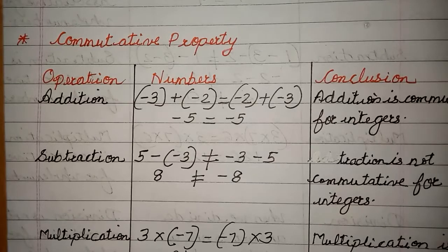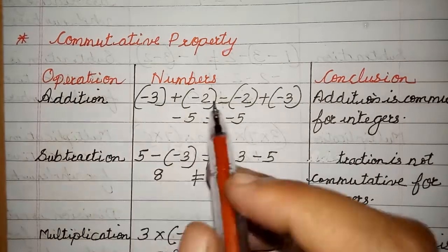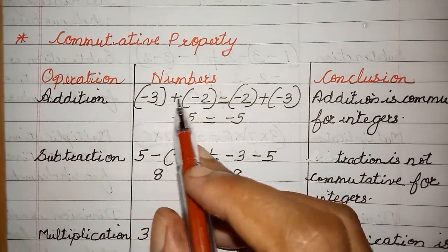Now let us do the second property, that is the commutative property. Commutative property, what does it say, children? You take any two integers, change the order of operation of them, and you will get back the same answer. So that is called commutative. So let us go for addition. So you can see here I have taken minus 3, minus 2.